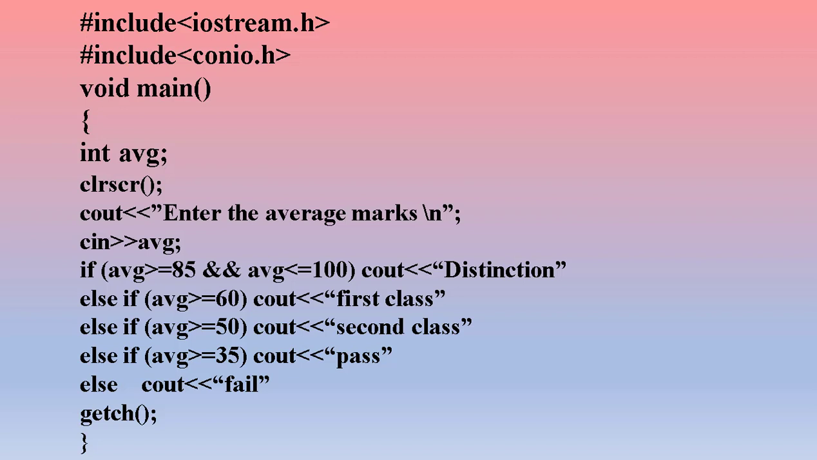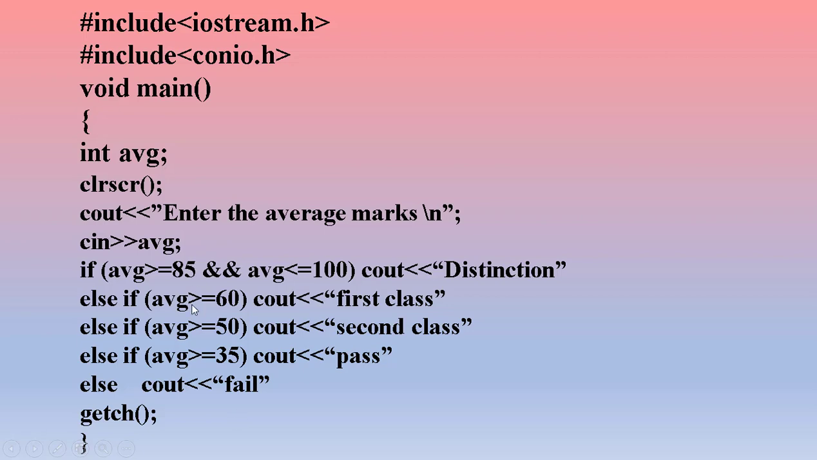Then we have cout, enter the average marks. So the cout statement will display the statement. Then we have to accept avg marks. Suppose 85 is the marks which you have accepted, then it will go and check the condition. In if else if we are checking the condition, that is whether the condition is true or false. So 85 is greater than or equal to 85. Yes, it is equal to 85, but it's not greater than 85. So condition is true. And average is less than 100. Yes, both the conditions are true.